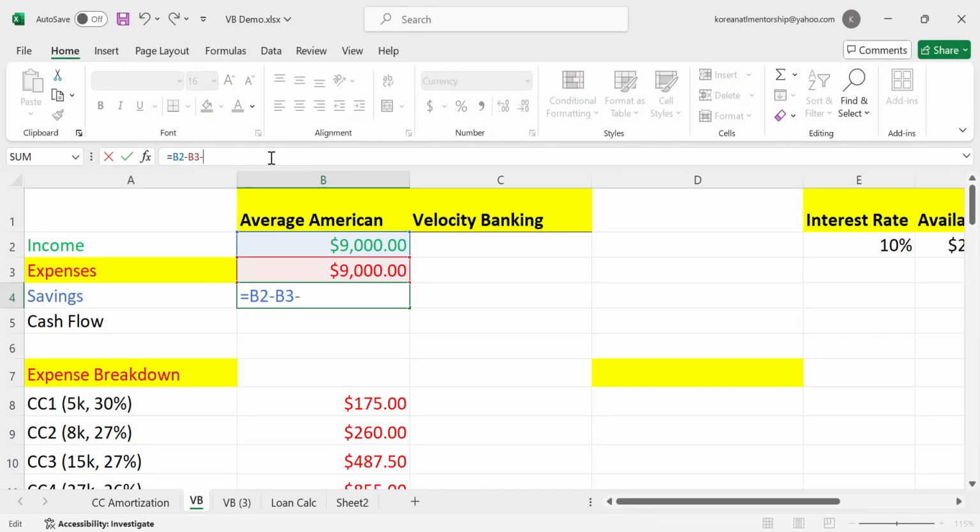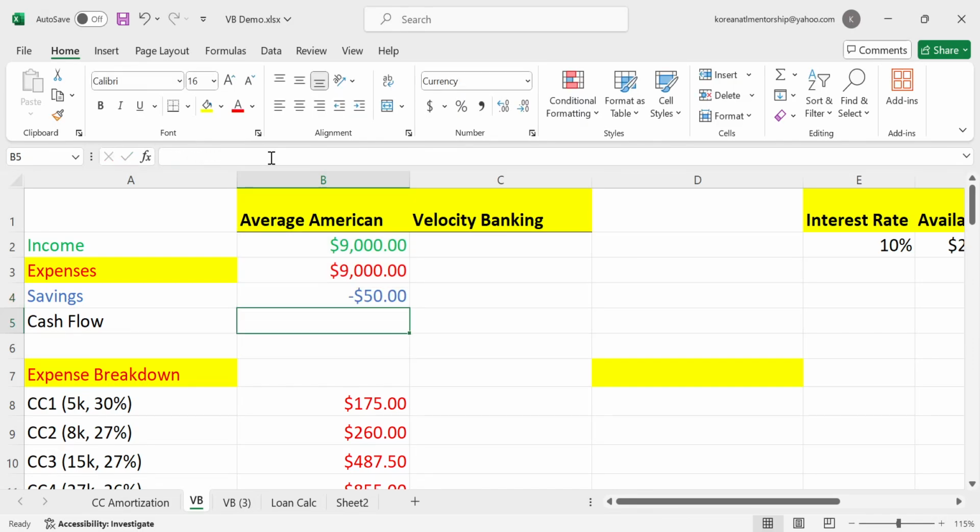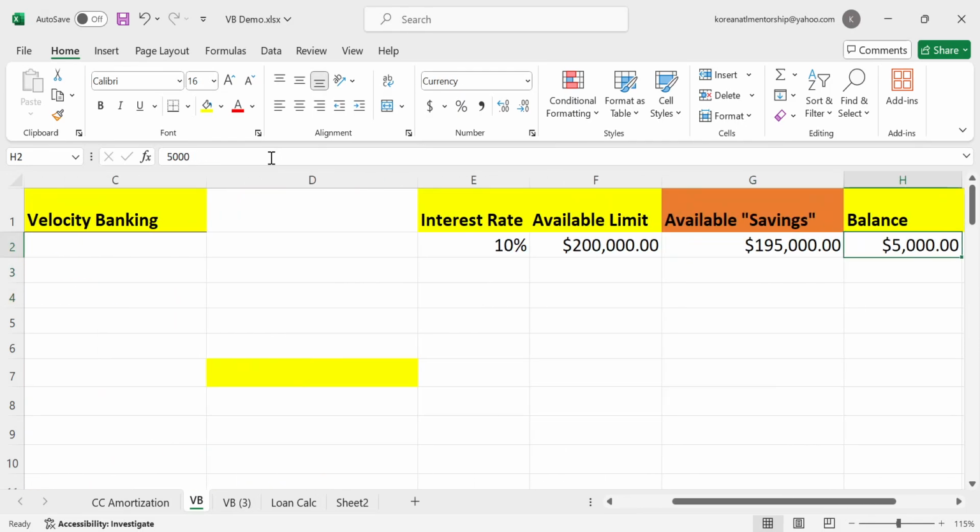And guess what happens? Now we're in negative savings territory. Uh-oh, overdraft fees. Uh-oh, the bank's probably going to report us to ChexSystems. If you don't know what it is, it's like the credit bureaus for banks and checking accounts. So now we become deadbeat territory, right? So we don't want to be here. We certainly don't want to be in the negative. So here's the thing: just because you have a line of credit available to you doesn't mean anything. You've got to use it as your main operating account, and we'll see how to do that.